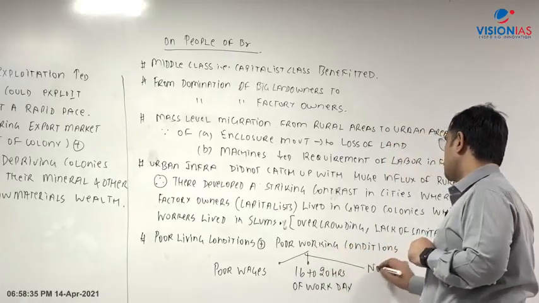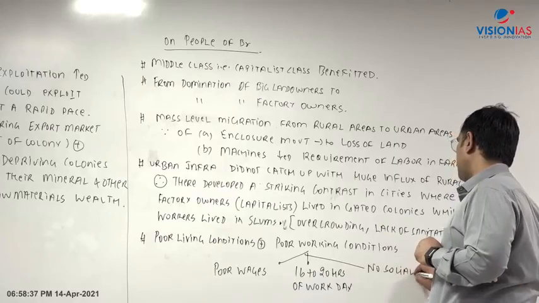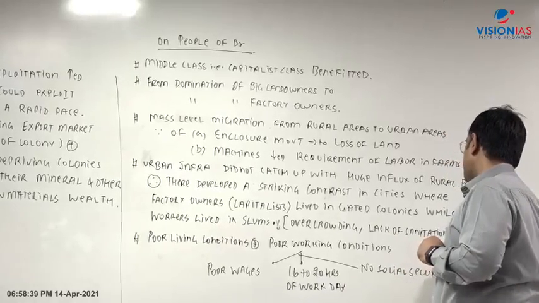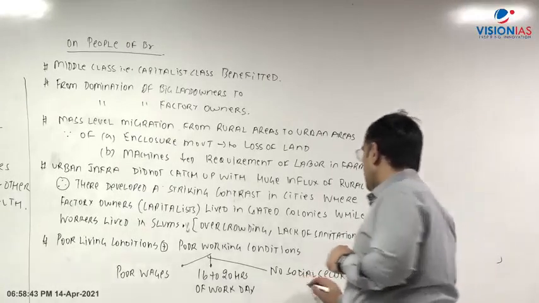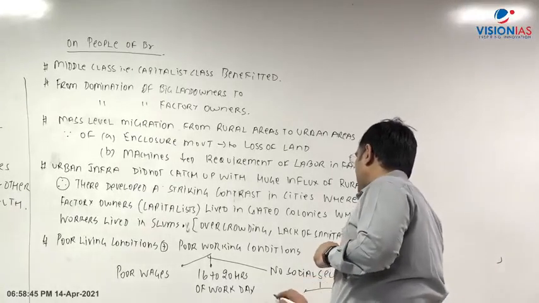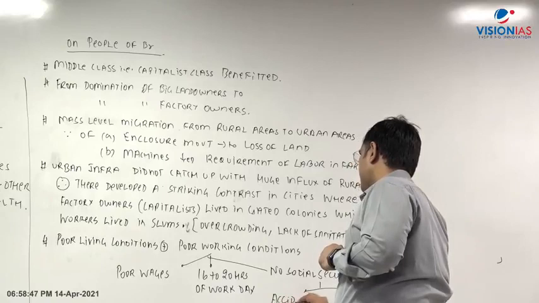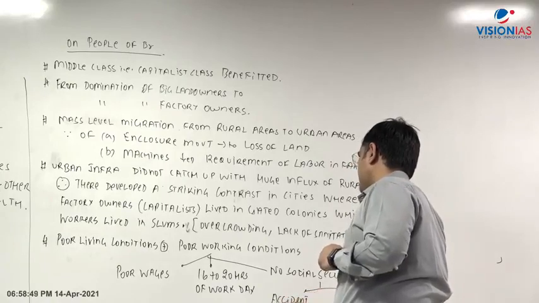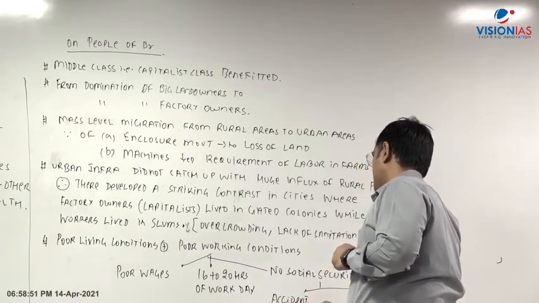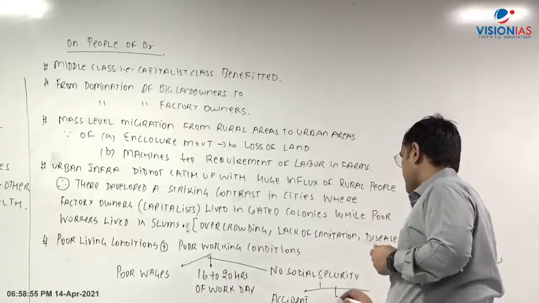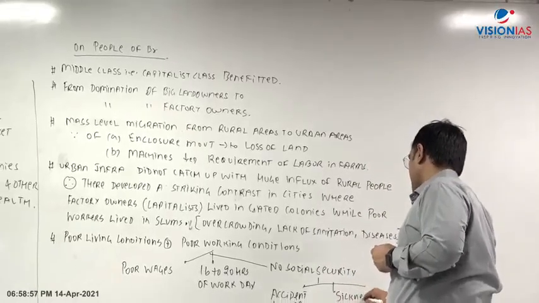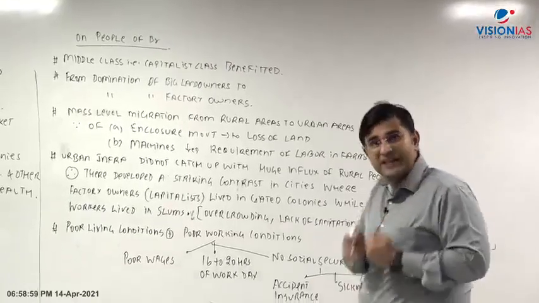There was no social security. And what do you mean by social security? Social security means social protections. Social security comes in the form of, let's say, accident insurance. It comes in the form of sickness allowance, that is, if I get sick, do I get some wages?